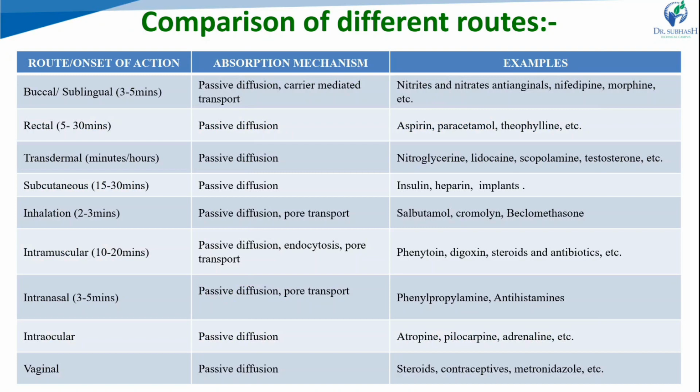Passive diffusion is the process there. Atropine, pilocarpine, and other eye-related treatments, that type of drugs, we can give by the intraocular route. By the vaginal route we give some contraceptives, steroids, and metronidazole, and passive diffusion is the absorption mechanism.